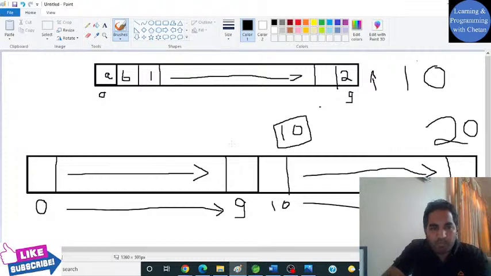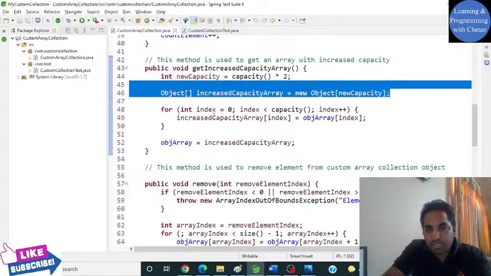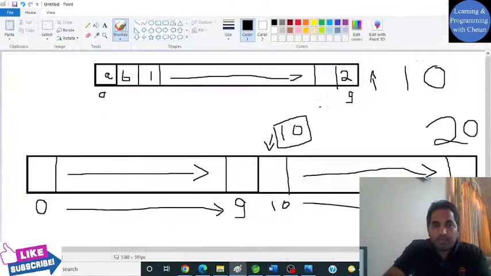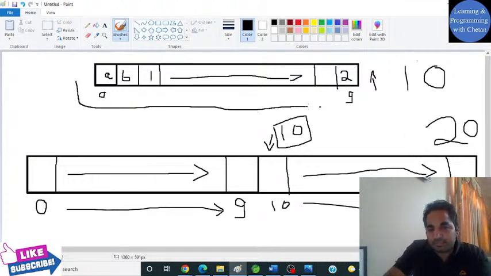So now what we are doing, we are trying to insert an object at this particular index, that is index 10. Before that, here you can see that we have developed till this point. Whenever we are creating a new object array, we have first created a new object, and then we need to copy the existing elements of our initial object array to the new array object.